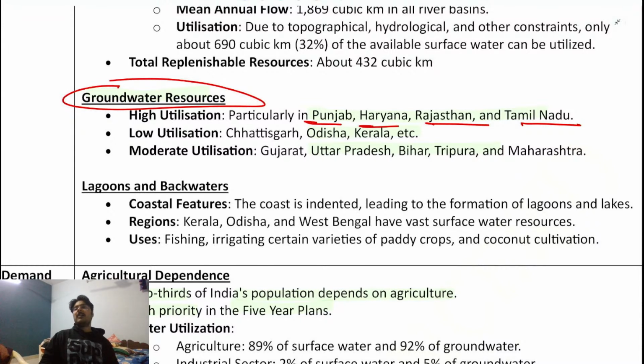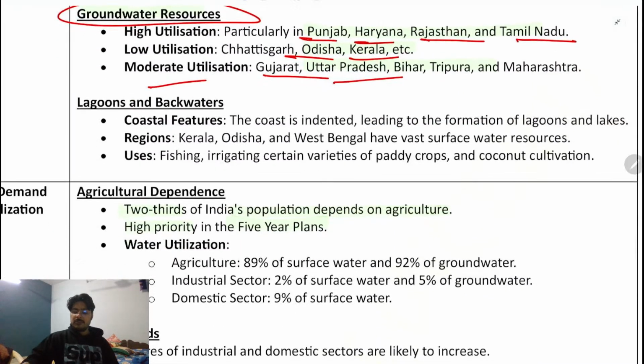For example, some farmers of UP and Bihar do have land, but their land was fragmented. This was not the case with the people of Punjab and Haryana. They have very big land, so definitely they took the maximum advantage of the Green Revolution of the government of India, ठीक है ना? The idea was coined by MS Swaminathan. Low utilization was in Chhattisgarh, Odisha and Kerala, and moderate utilization was in UP, Gujarat and Bihar.